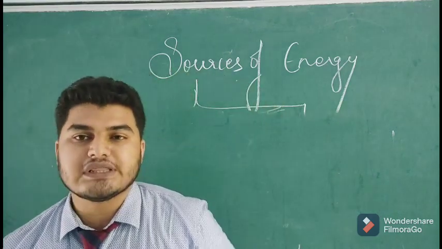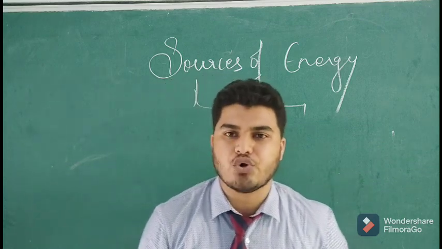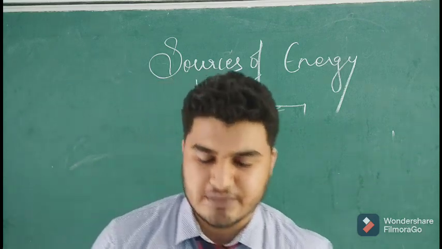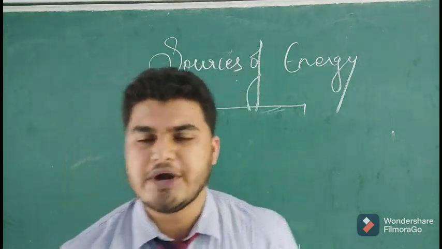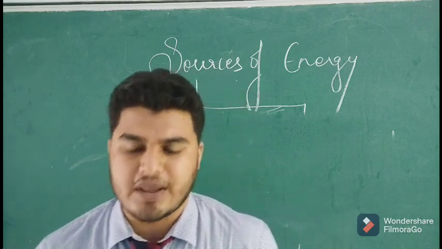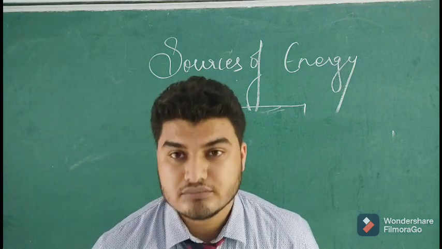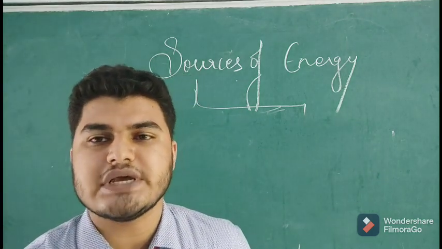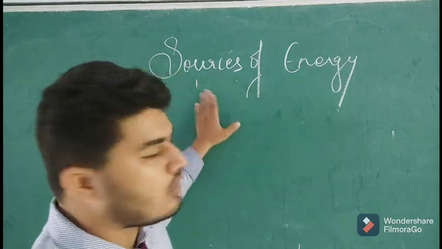So fossil fuels are examples of non-renewable sources of energy. In fossil fuels there come coal, petrol, diesel, etc. Even paper is made from wood and plants, which grow for a long period of time. So these are the two types of sources of energy, renewable and non-renewable.